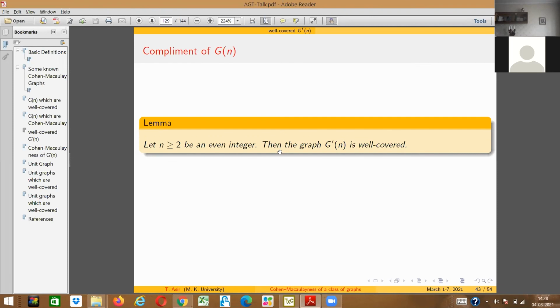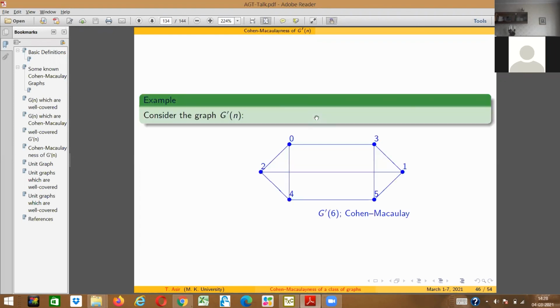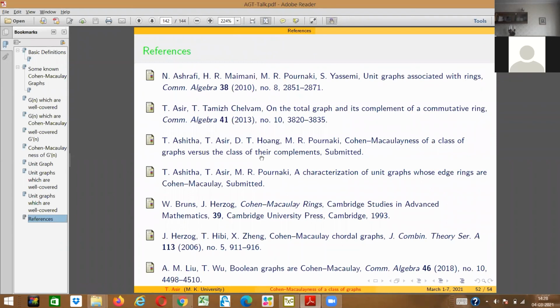Oh, I see. Well, but do you have the list of references at the end of your presentation? I need to stop my presentation, right? No, I'm just asking, do you have the list of references at the end? Yes, I have. Oh, very nice. It will be useful for us because the topic is really very new and we need to get some feeling.